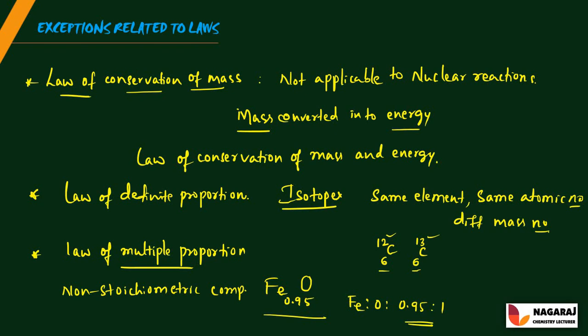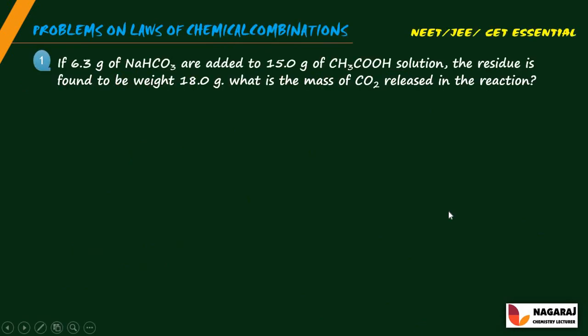Next, let us see a few problems based on the laws of chemical combination. The first one: if 6.3 grams of sodium bicarbonate are added to 15 grams of acetic acid solution, the residue is found to weigh 18.0 grams.